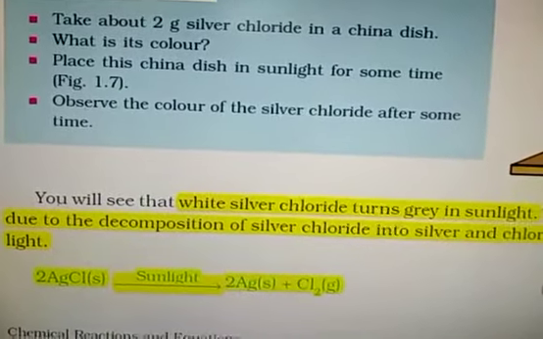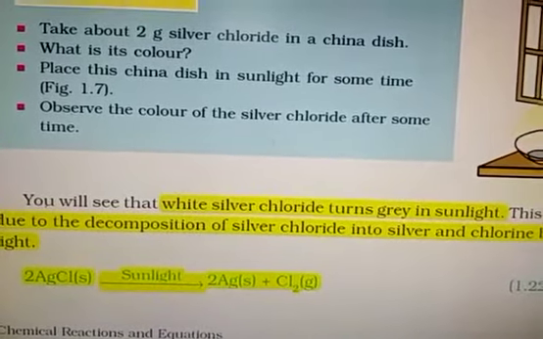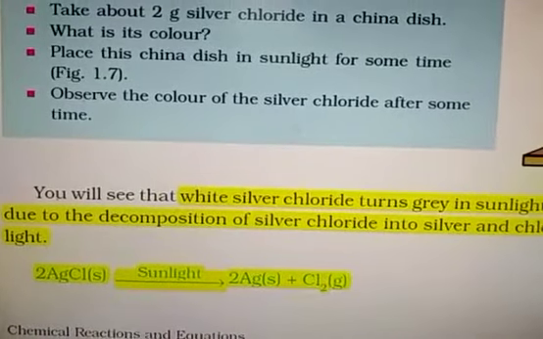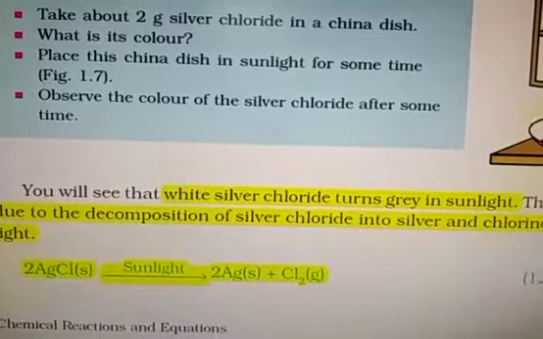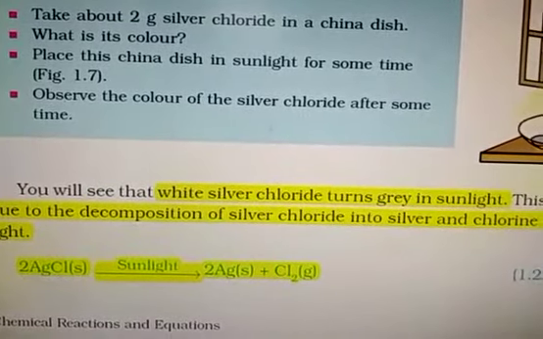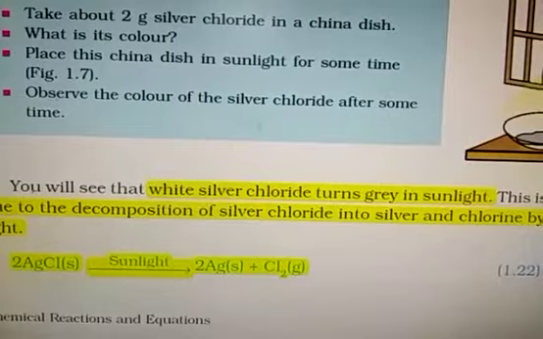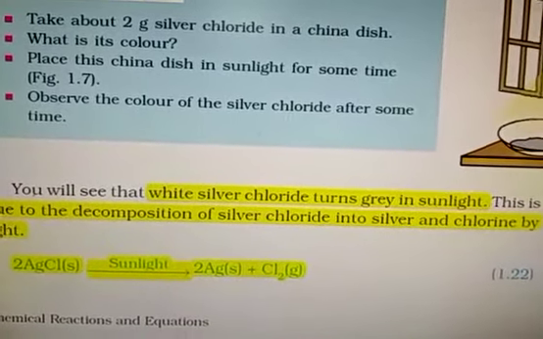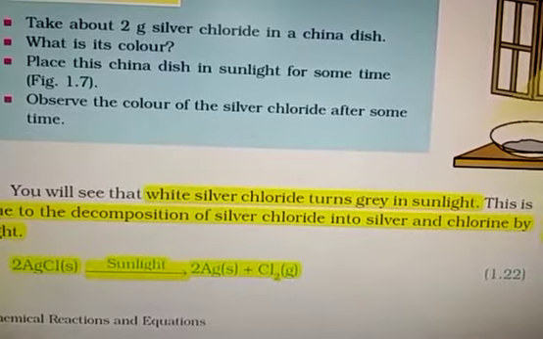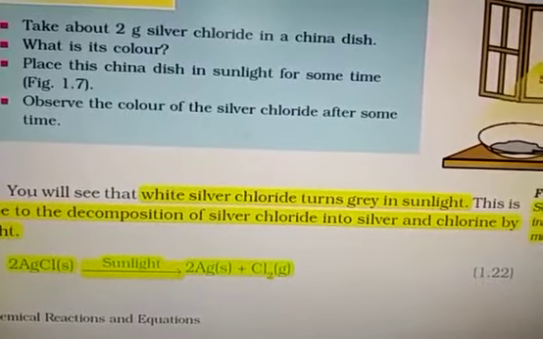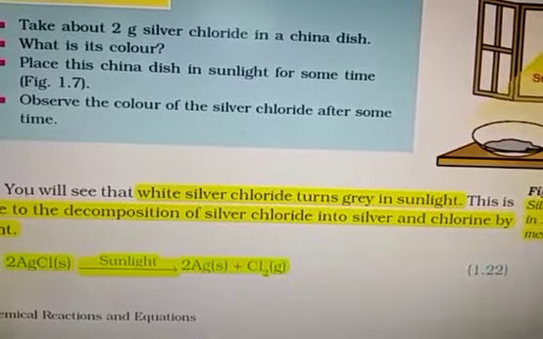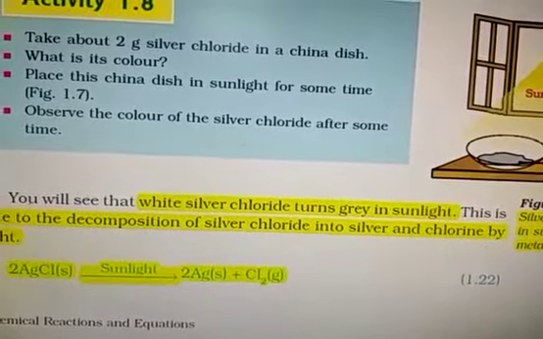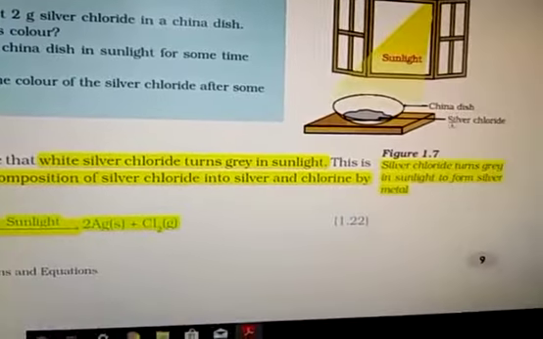The reaction involved is silver chloride changing into silver and chlorine, and the chemical equation is 2AgCl, solid, white in color. When exposed to sunlight, it changes into 2Ag, a sticky material that is gray in color, plus chlorine gas. This is the reason silver chloride on exposure to sunlight changes to gray in color, due to the formation of sticky silver material, that is gray or blackish in color. So this is a photo decomposition reaction.